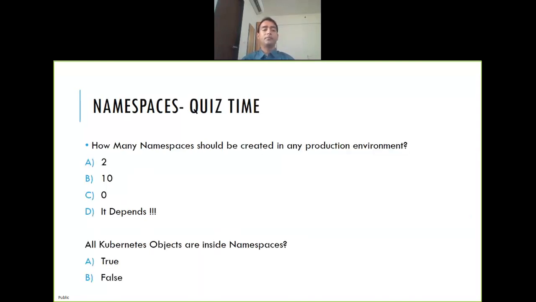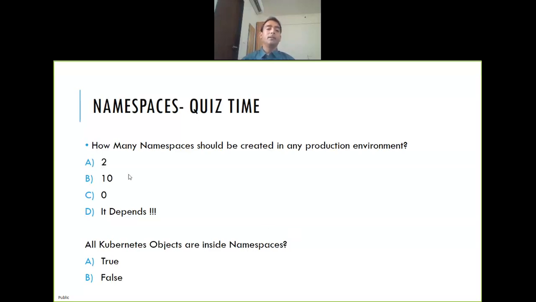Quiz time. How many namespaces should be created in any production environment? A) 2, B) 10, C) 0, D) it depends. Okay, so the answer is it depends, right? You cannot define it. Why does it depend?